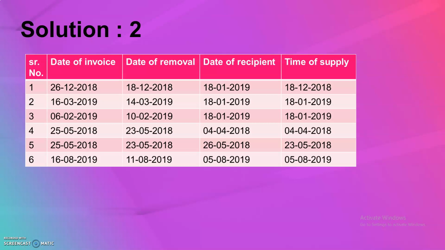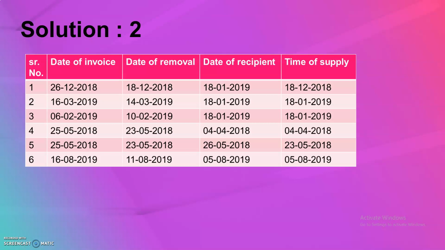Of course 18/12/2018 comes first. So our time of supply, that is our answer, will be 18/12/2018. Each serial number will carry 1 mark. That means if in your exam you get 7 such serial numbers, then you will get 7 marks. For each particular serial number you have 1 mark allotted. So choose your dates wisely.